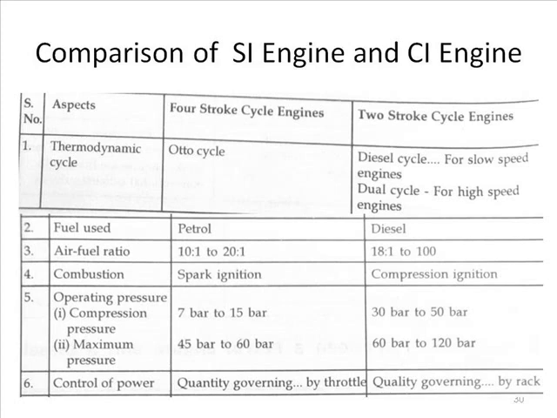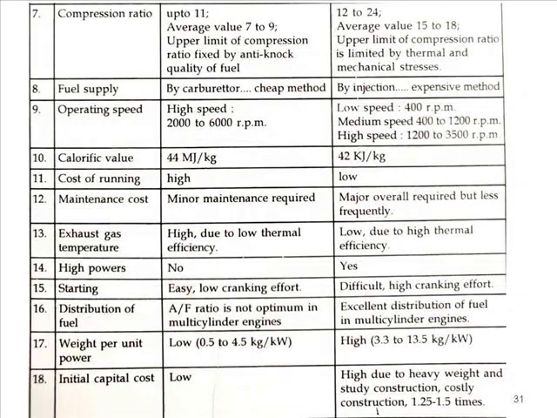The other aspects include compression ratio, fuel supply, operating pressure, operating speed, calorific value, running cost, maintenance cost, exhaust temperature, power requirement, that is high power, starting, distribution of fuel, weight per unit power, and last is initial capital cost.